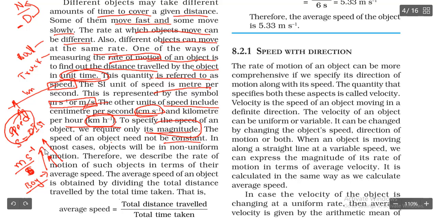Okay, so that means what? The speed is not constant. Constant means not same. It will not be same. Sometimes it is going to increase and sometimes it is going to decrease. The most cases, objects will be in non-uniform motion. So in most of the cases we are going to see non-uniform motion only. That means the speed will not be the same. It will be less and sometimes it will be more. Therefore, we describe the rate of motion of such objects in terms of their average speed.